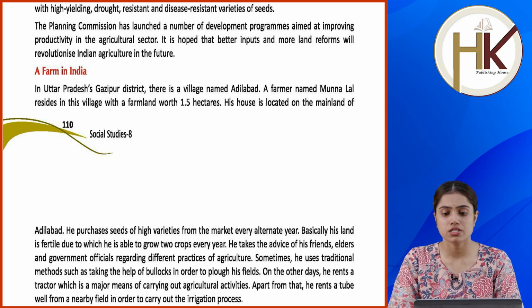He takes the advice of his friends, elders and government officials regarding different practices of agriculture. Sometimes he uses traditional methods such as taking the help of bullocks in order to plough his fields. On other days, he rents a tractor, which is a major means of carrying out agricultural activities. Apart from that, he rents a tube well from a nearby field in order to carry out the irrigation process.